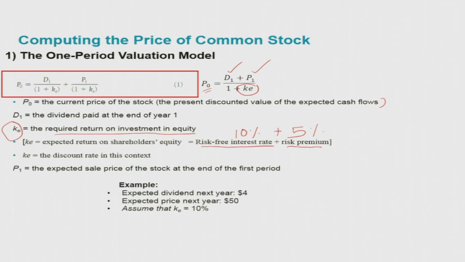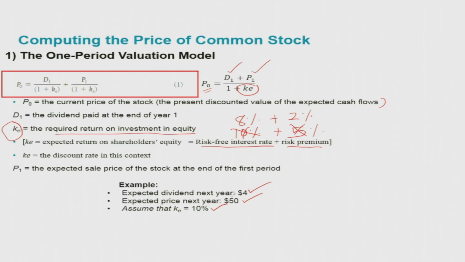Now let's illustrate using an example what the price of a stock is. Using this one period valuation model, suppose you have been given this information: the expected dividend next year is going to be $4, and the expected price next year is going to be $50. Just for the sake of simplicity, let us assume that your KE is going to be 10%. Maybe we can build it like that: 8% is the current interest rate and 2% is the risk premium. So let us assume KE is 10%.